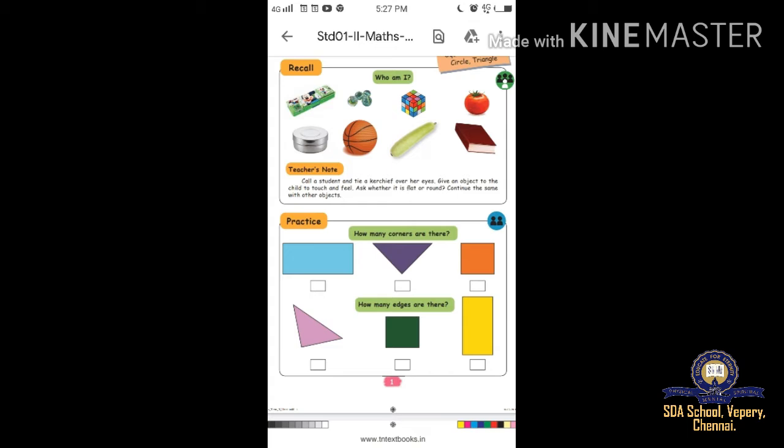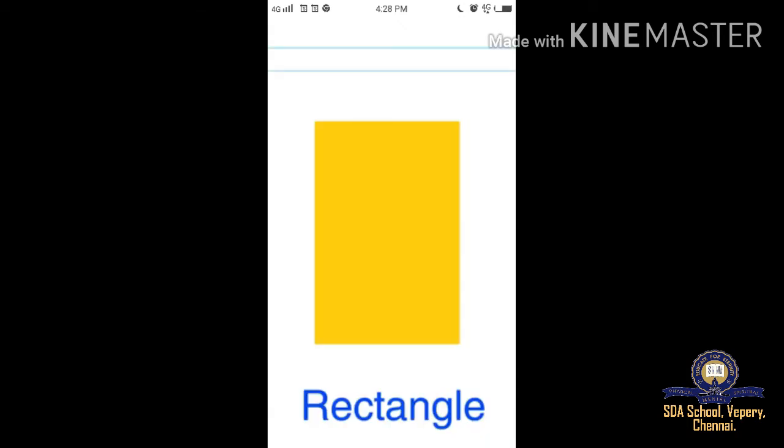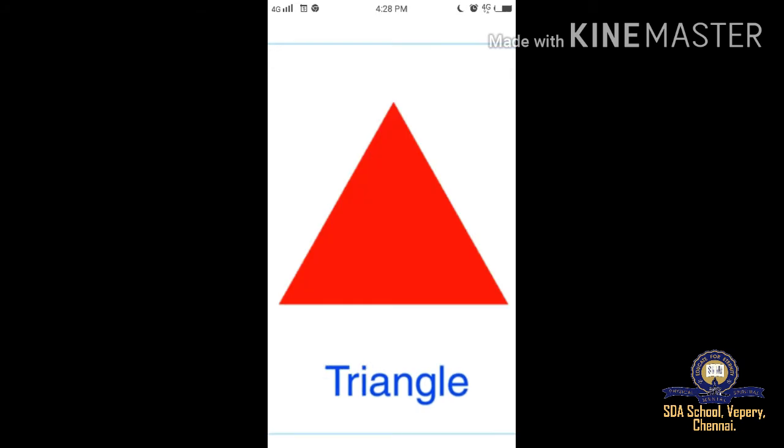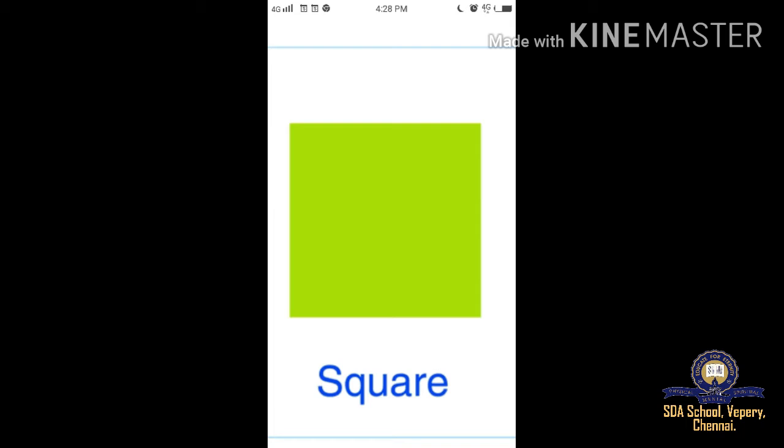How many corners are there? In a rectangle, how many corners are there? 1, 2, 3, 4. 4. So in the box you have to write the answer, number 4. You have to write in the books, page number 1. Then the second one, triangle. How many corners are there? Count: 1, 2, 3. 3. What do you have to write in the box? Answer 3.